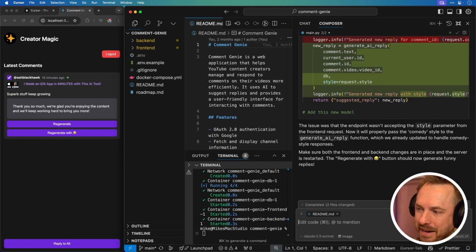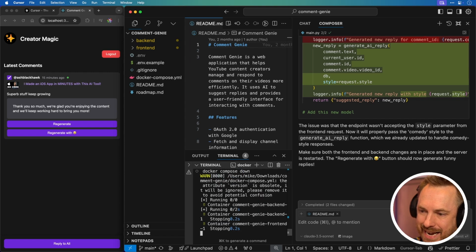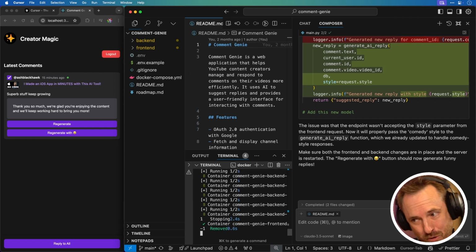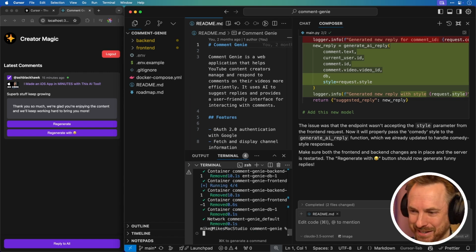And yeah, it's done. Okay, accept all. And then again, I'm just going to Docker compose down, restart my app one more time, and we'll see if it works. I'd really love this to work. And then that's a new feature. And then I can have formal replies and funny replies inside Comment Genie.